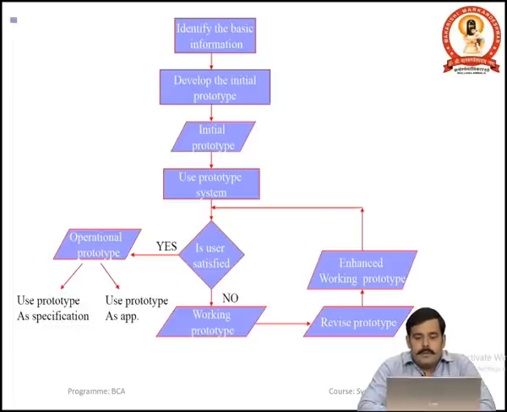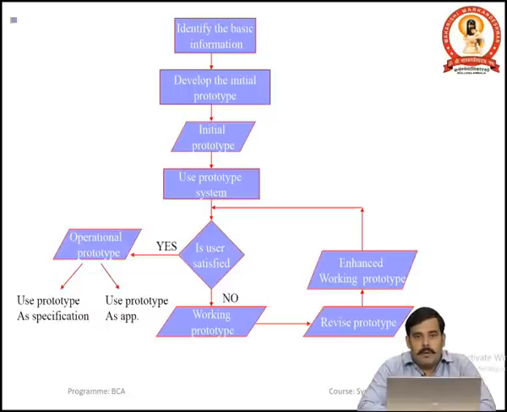On the screen, you are seeing a flow chart, and there are some steps for prototyping. First of all, identifying the basic information. After that, we go through developing the initial prototype.